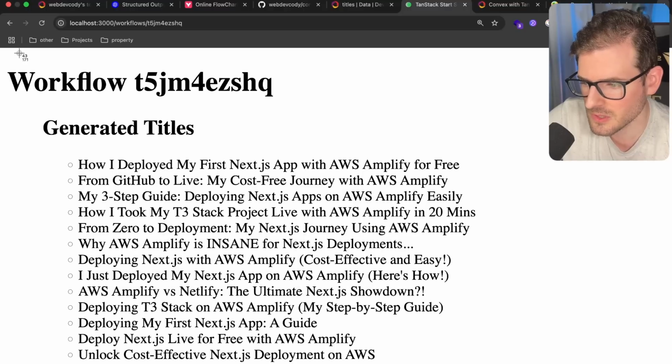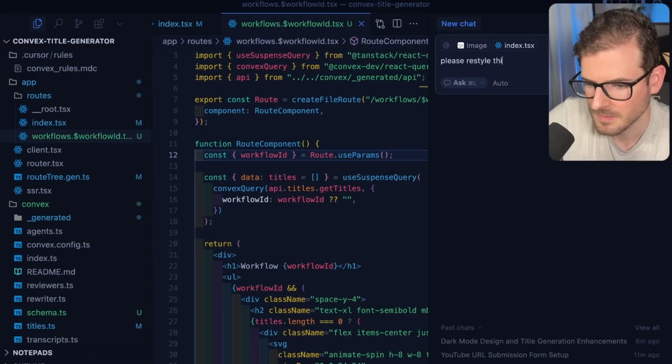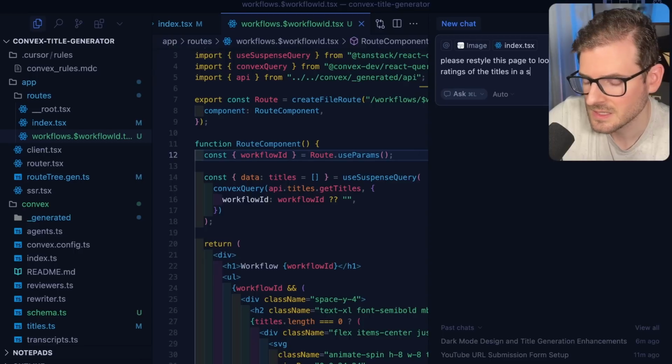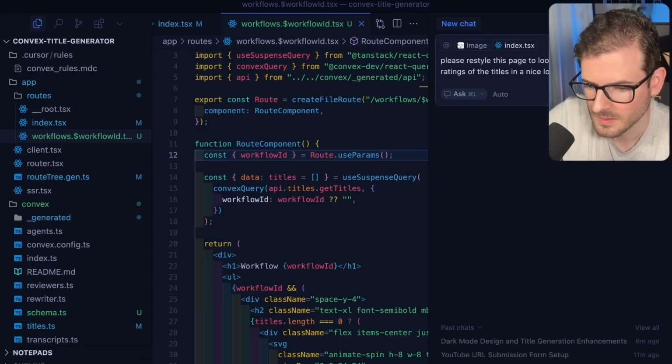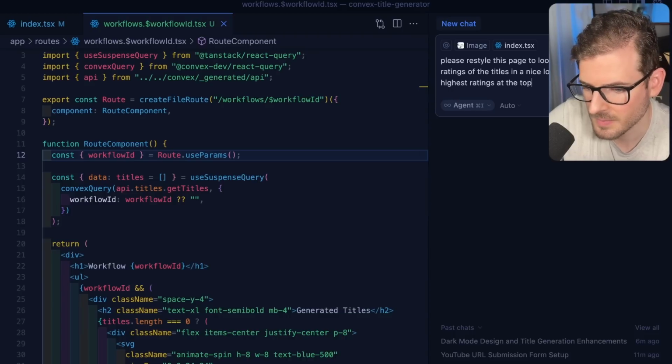A couple things I want to do is style this page. Please restyle this page to look nice and also display the ratings of the titles in a nice looking format. Have the highest ratings at the top, lowest at the bottom.